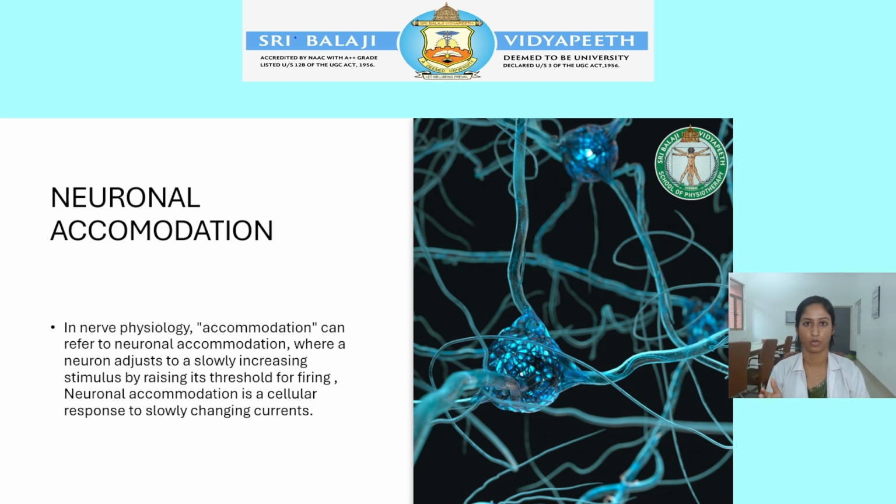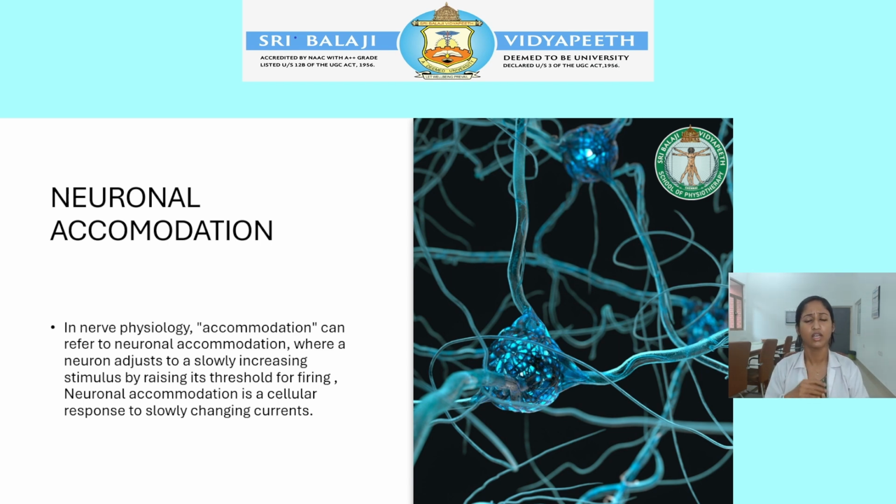But in neuronal accommodation, when you give a slow stimulus, the sodium channel opens, but there will be inactivation of the sodium channel. The potassium channels also open, and potassium goes out. With this, the threshold is affected. So even though you give a strong stimulus, this slow rising stimulus stops the firing of an action potential. This is how neuronal accommodation works.